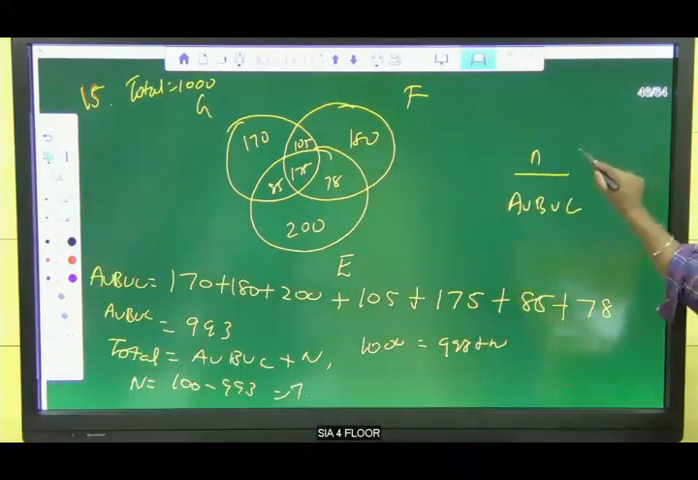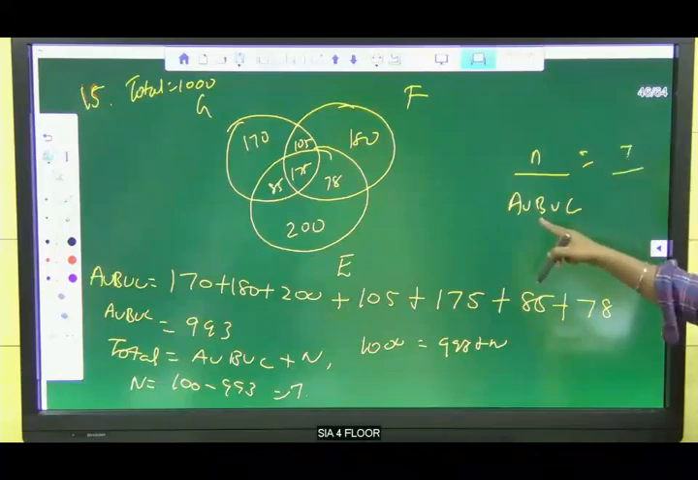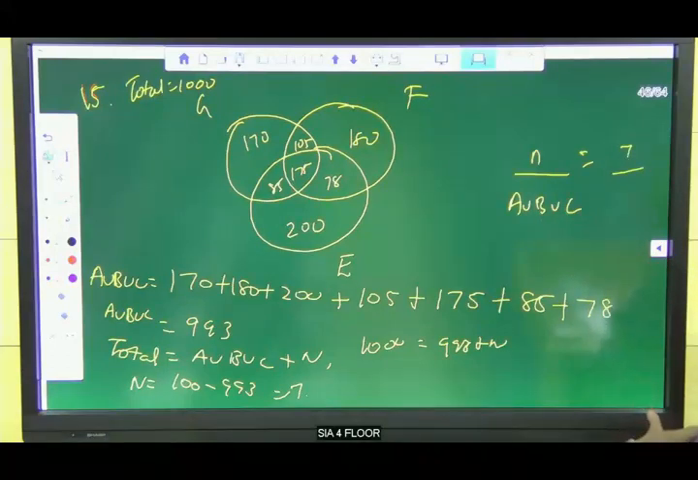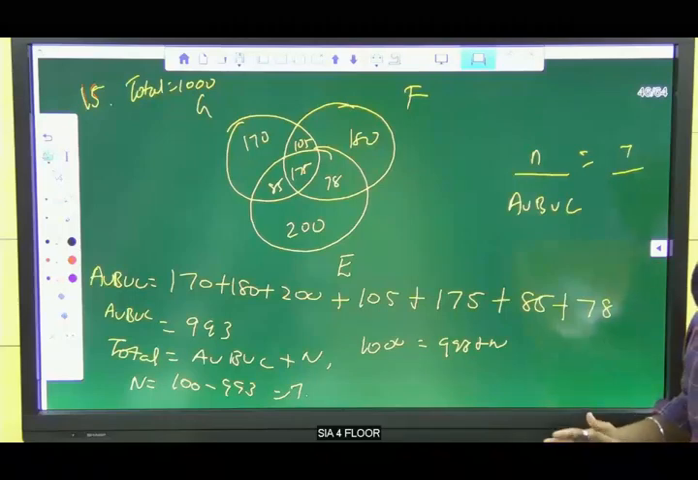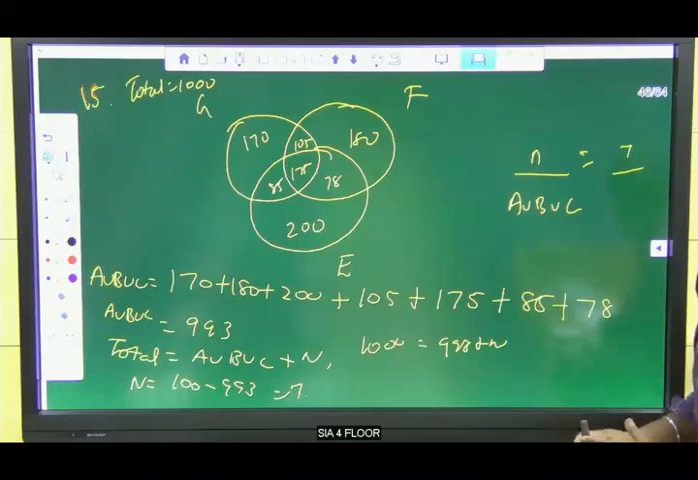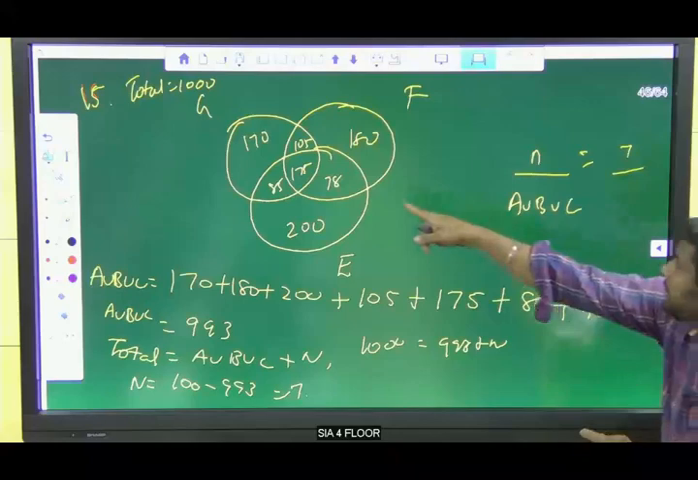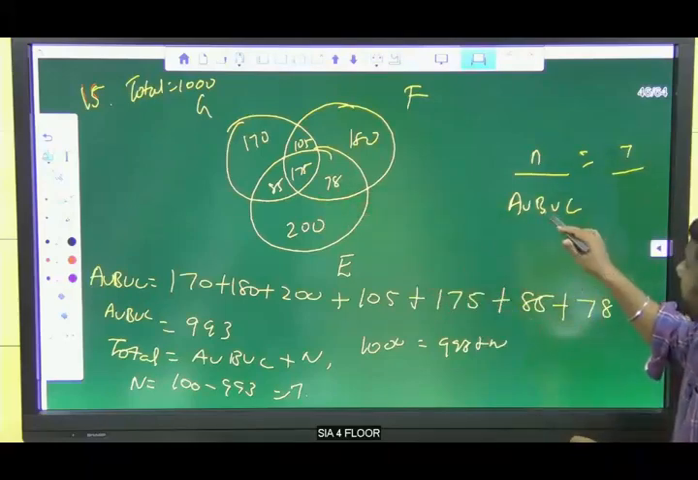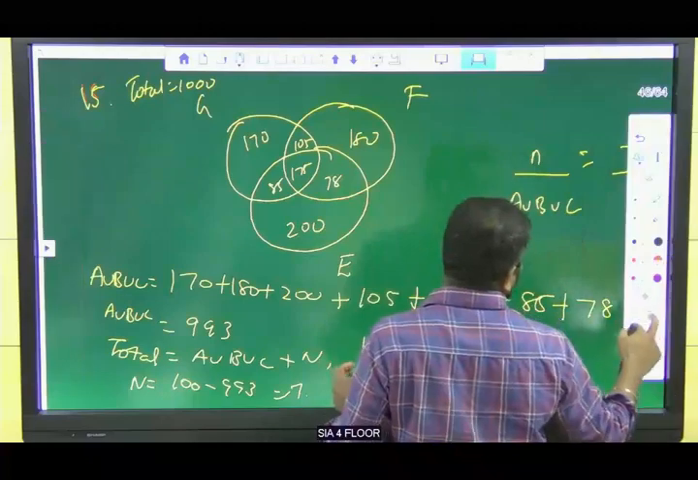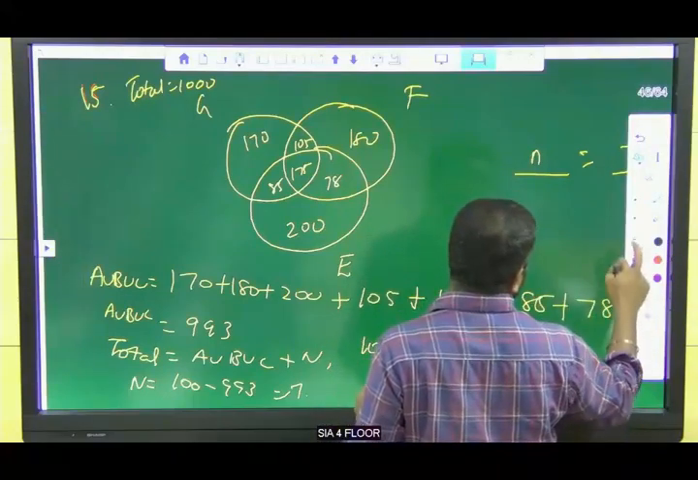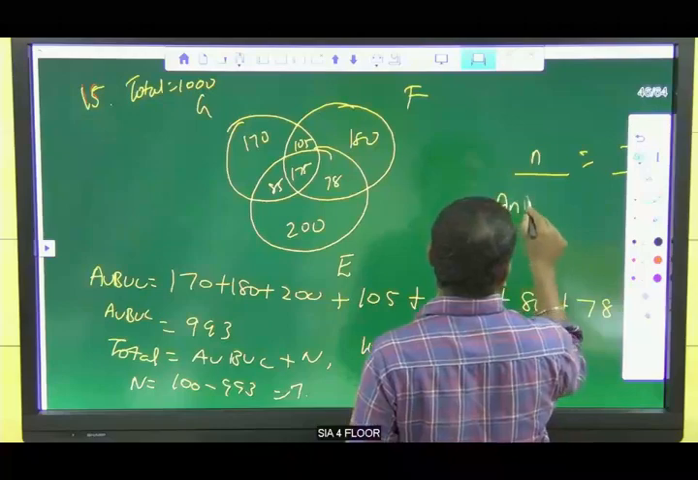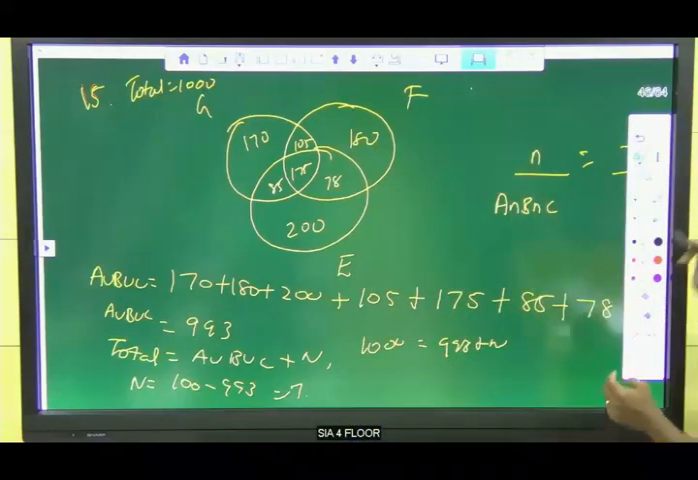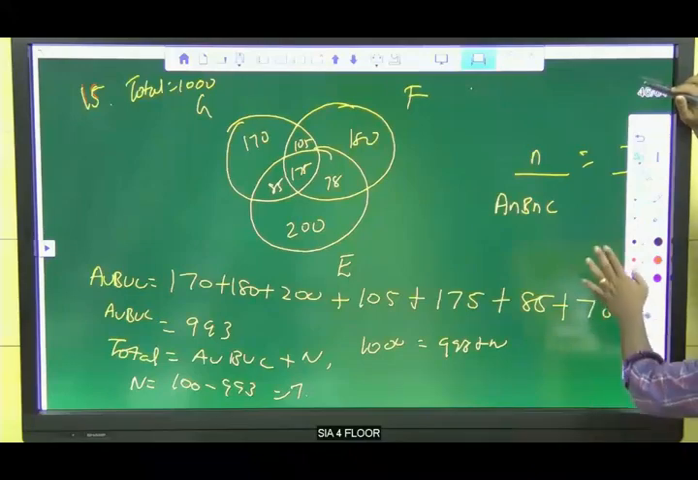Okay, now substitute here. We know N is equal to 7. A union B union C, right? Sorry. To those who know all the three languages, right? So all the three languages means, sorry, this is not A union B union C. This is all the three languages, A intersection B intersection C. Guys, listen here.